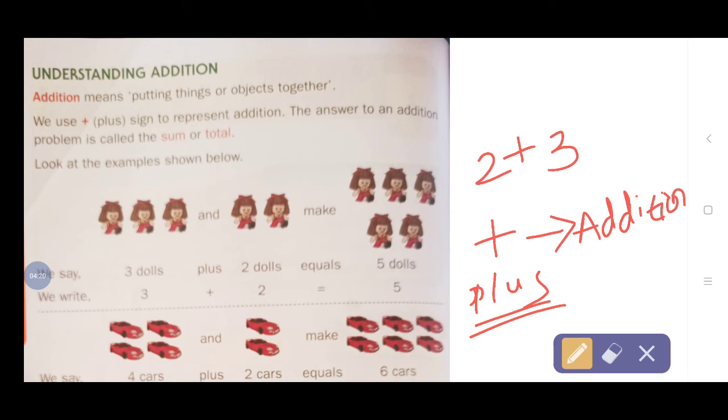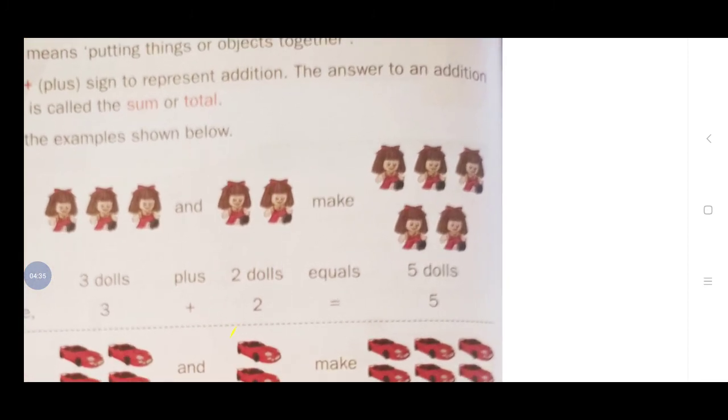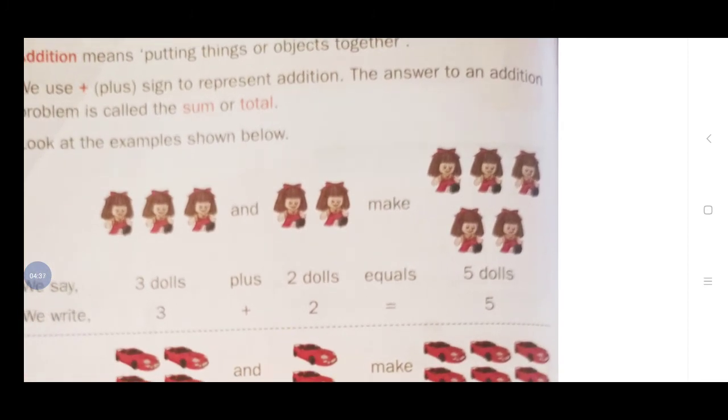Okay, na? See here, 3 girls are there and 2 more extra people came. The total, how many are there? 5. Yes or no? See, 3 dolls are there. I am showing clearly. 3 dolls are there.